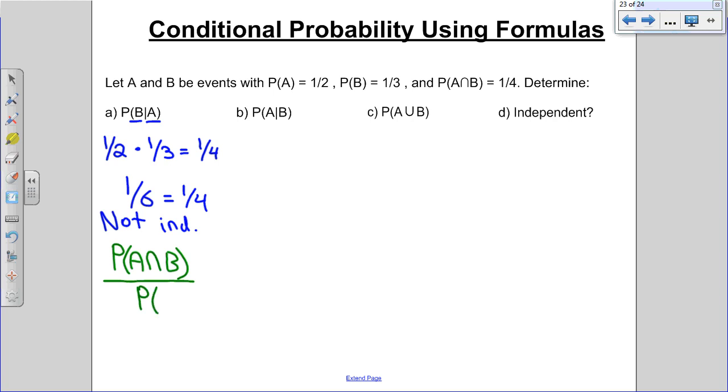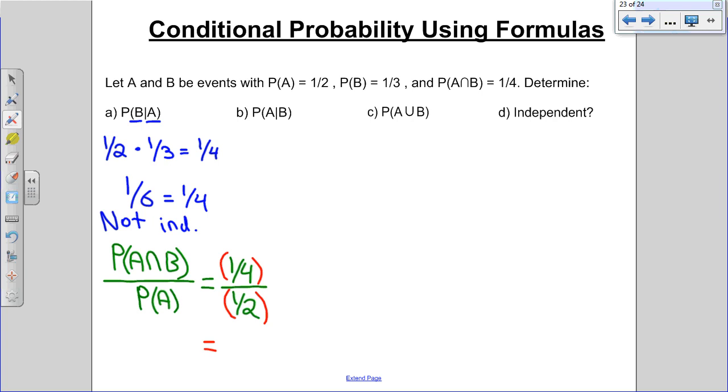If you put that in your calculator, that's going to be 1/4 divided by 1/2. If you do that in your calculator, make sure you put brackets around your fractions. So you're going to go bracket 1/4 bracket divided by bracket 1/2 bracket. Just make sure you do that so that you're telling your calculator this is a fraction divided by this is a fraction. If you do that, you should get 1/2 as your answer. Is that what you get? I'm going to test it. Perfect.